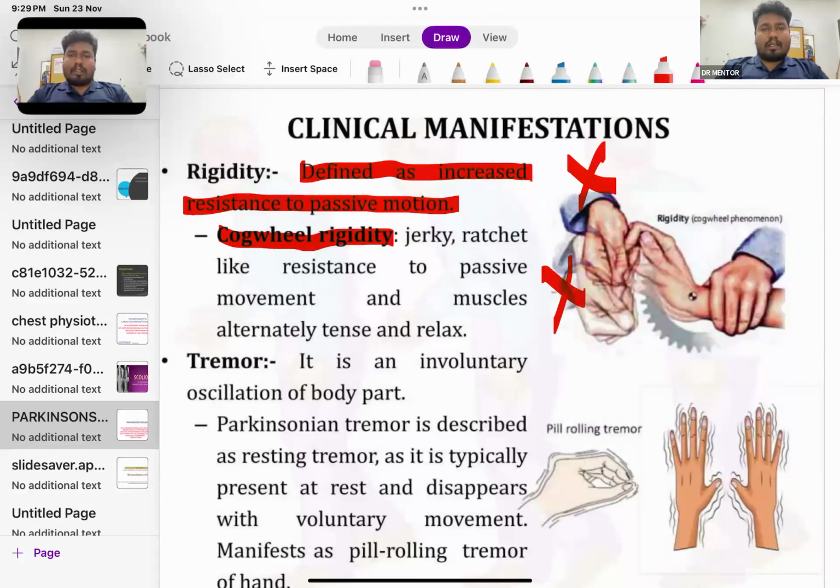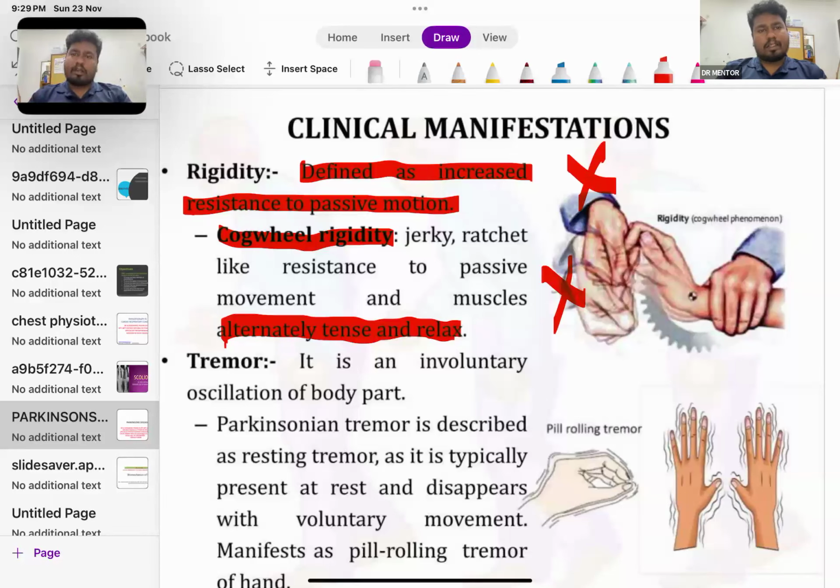In cogwheel rigidity, there will be a jerky, ratchet-like resistance to the passive movement, and the muscle alternately tenses and relaxes. Here only your agonist group will be affected, whereas in lead pipe rigidity both agonist as well as antagonist are restricted. Lead pipe is stiffer than cogwheel.